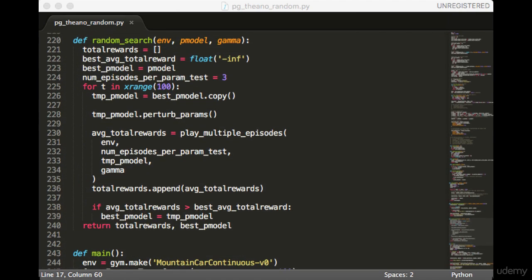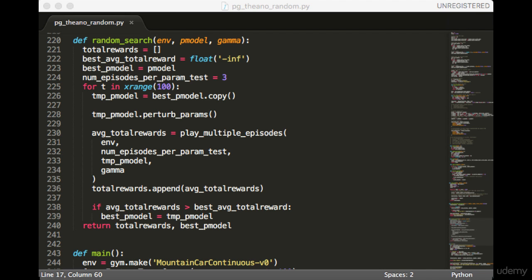Next, we have the random search function. This is very similar to the random search we saw earlier. First, we initialize total rewards to be an empty list, where we'll be collecting the rewards for each parameter setting. Then we initialize best average total reward, which helps us keep track of the best parameters we've seen so far. Next, we have best pmodel, which will be the actual model containing the best parameters. Then we have the number of episodes to test each parameter. I found 3 to be sufficient. Next, we do a loop 100 times. I found this to be sufficient for finding a good setting of parameters.